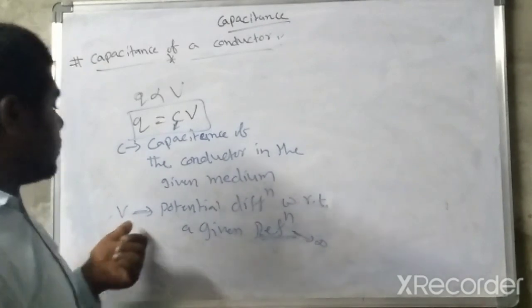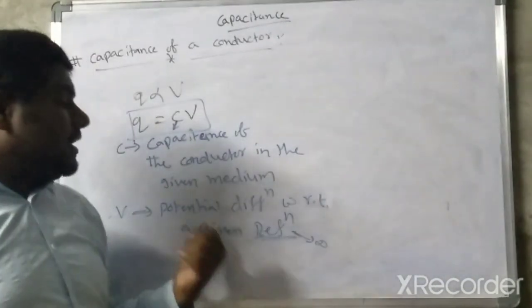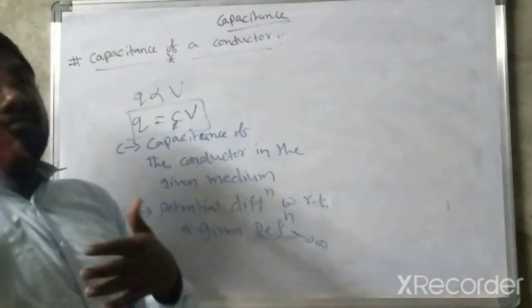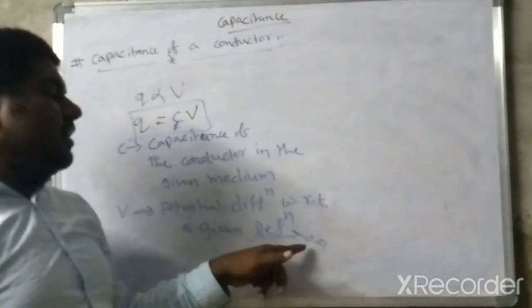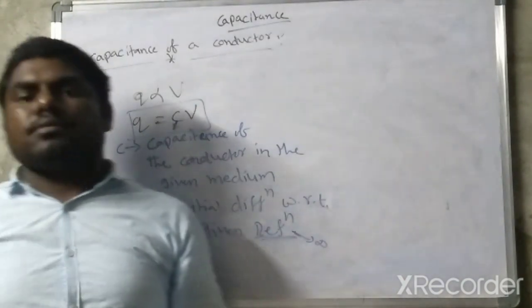And V is the potential difference with respect to a given reference point. One is the infinity point, and another is the conducting point. At infinity the potential is 0. That's why I wrote here V only.